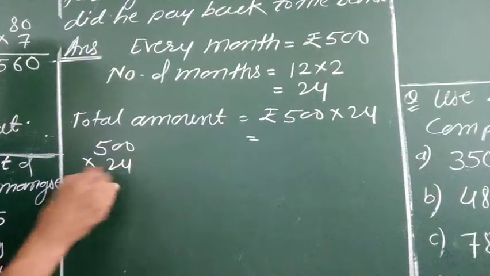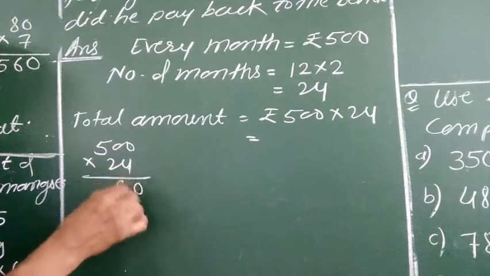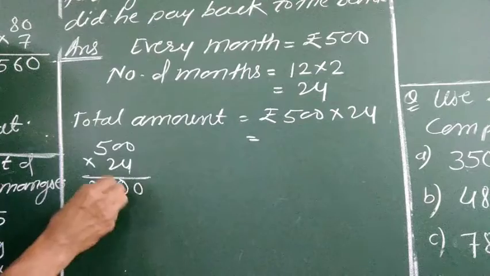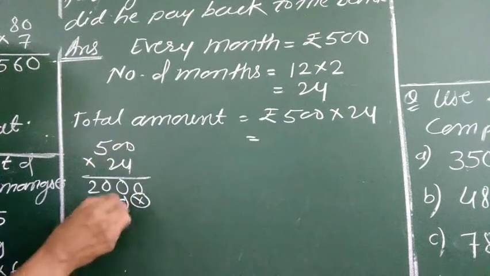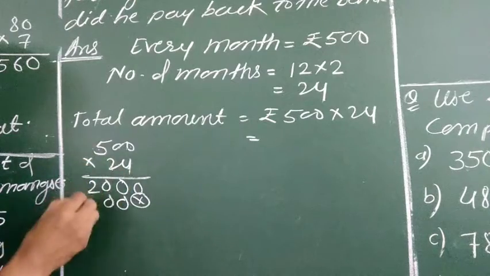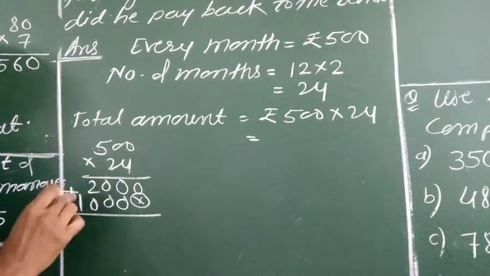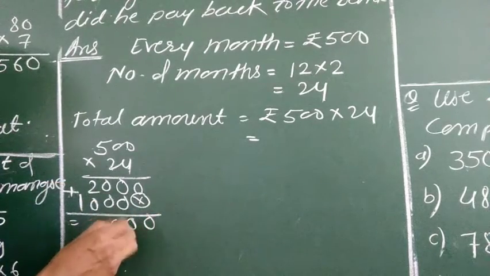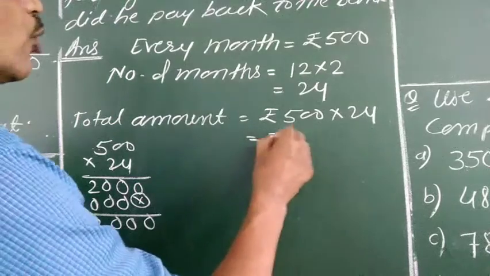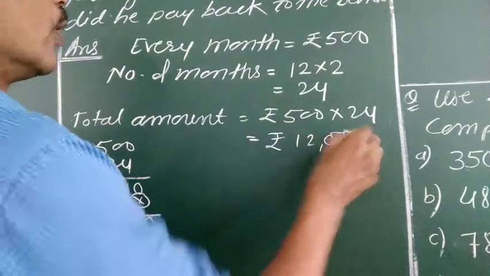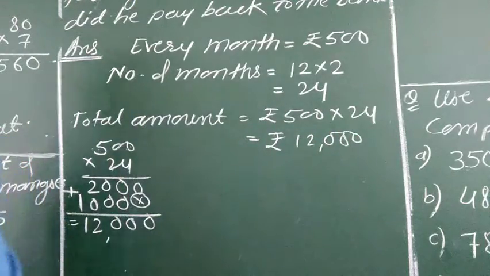500 into 24. 4 times 0 is 0, 4 times 0 is 0, 4 times 5 is 20. Then 0. Then again 0, and 2 times 5 is 10. So it is 12,000. It is rupees 12,000. Total amount, 500 into 24 is equal to 12,000.